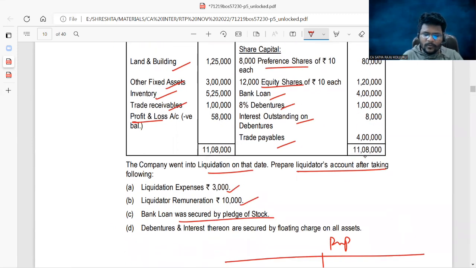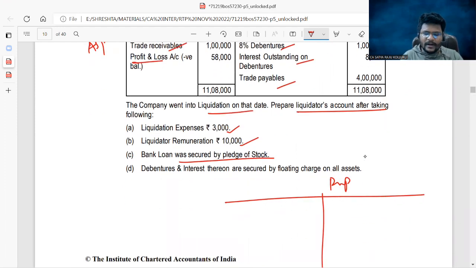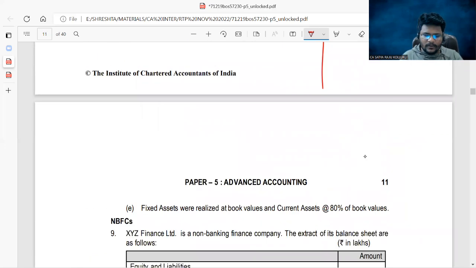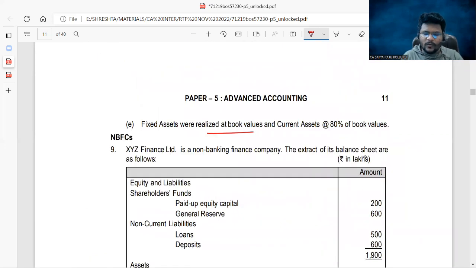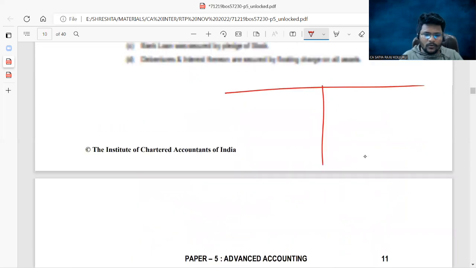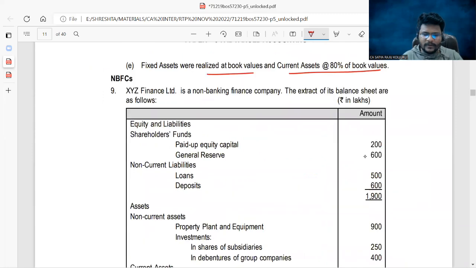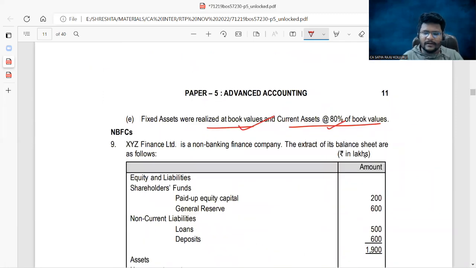Bank loan was secured by pledge of stock. So this inventory is an asset specifically pledged. Remaining all are ANSP. Debentures and interest thereon are secured by a floating charge on all assets. Fixed assets were realized at book values and current assets at 80% of the book value. Now you can start: fixed assets 100%, right? Current assets at the rate of 80%.